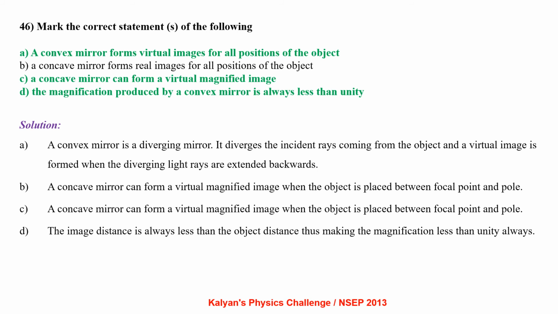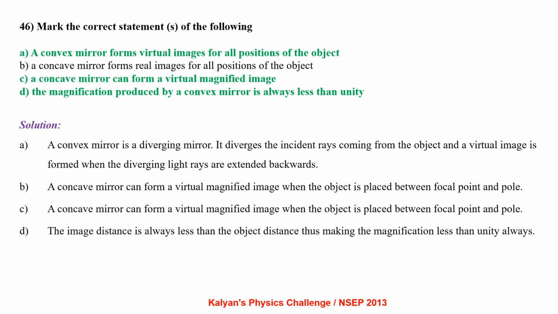Let us analyze the statements one by one. A convex mirror is a diverging mirror. It diverges the incident light rays coming from the object, and a virtual image is formed when the diverging light rays are extended backwards. So statement A is correct. A concave mirror can form a virtual magnified image when the object is placed between focal point and pole. So statement B is wrong.